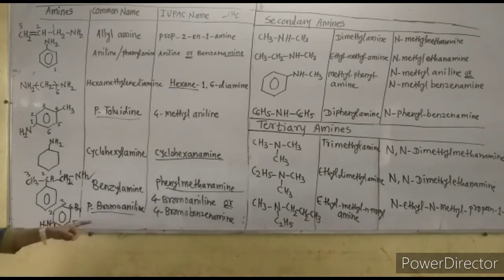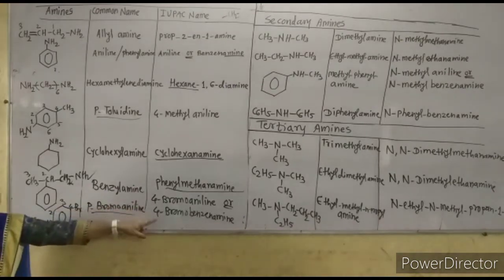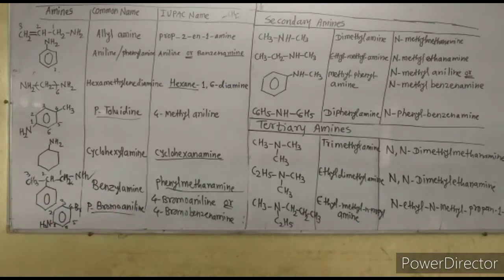So it is 4-bromobenzenamine, or it is also called 4-bromoaniline. Both are correct IUPAC names, but commonly it is called para-bromoaniline.